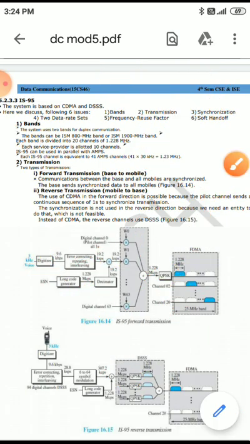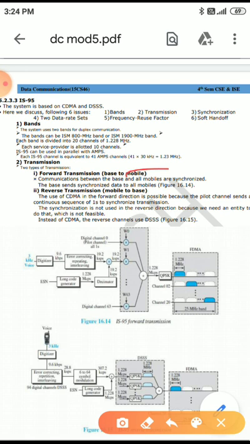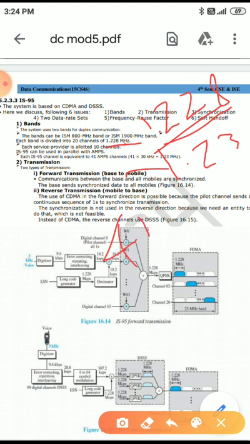We can see that 41 into 30 kHz is equal to 1.23 megahertz, because each channel is 1.228 megahertz. Here 41 into 30 kilohertz is nearly equivalent to this number. So each channel is equal to 41 AMPS channels.